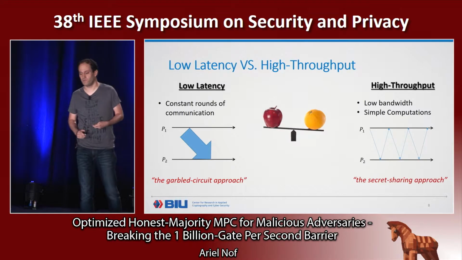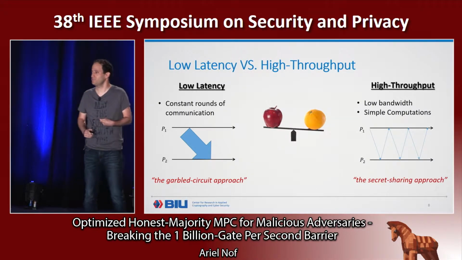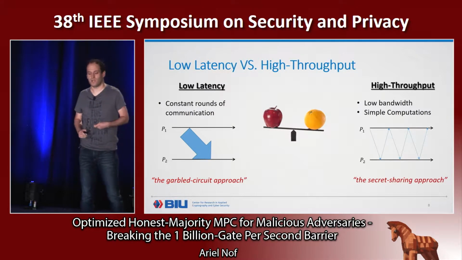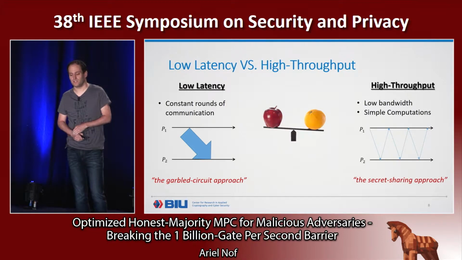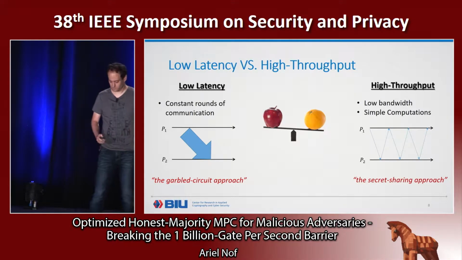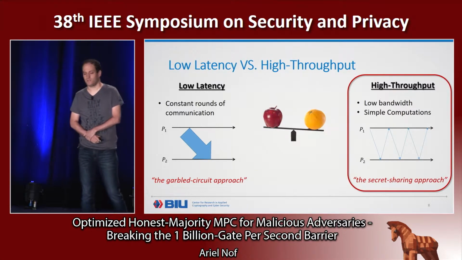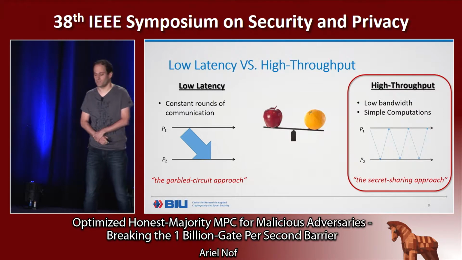So in this case, we will focus on pipelining the computations in order to achieve high throughput. And this will be done using the secret sharing approach. This is our goal, to achieve high throughput, and we will follow the secret sharing approach.